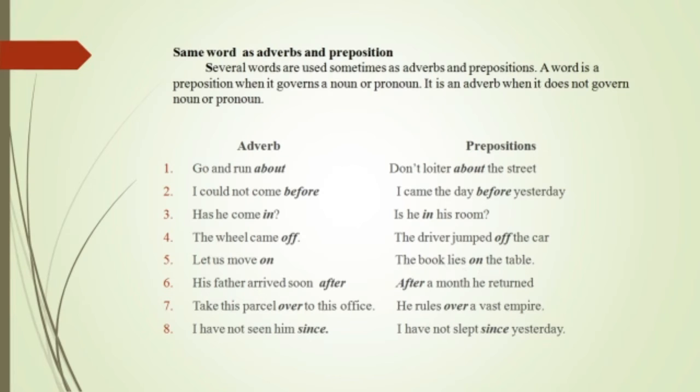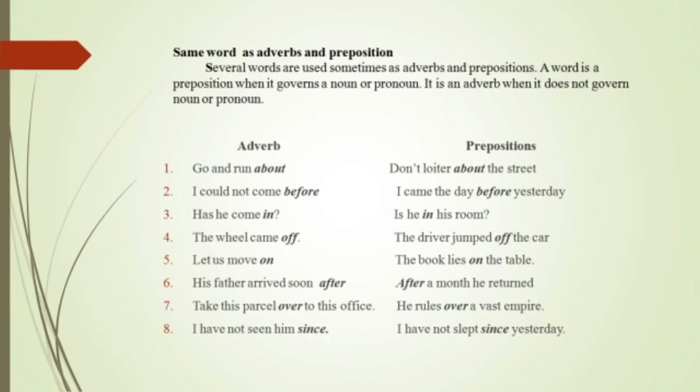His father arrived soon after, so before or after, talking about the arrival. Whereas here, after a month he returned, you're talking about the time. Take this parcel over to his office is talking about the verb taking, whereas as a preposition, he rules over a vast empire, talking about the entire area.